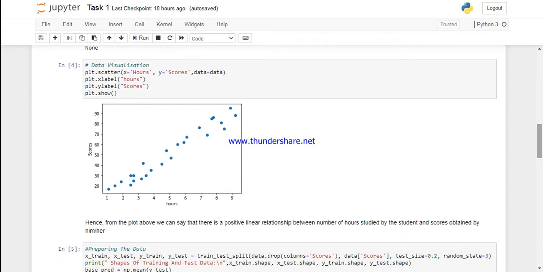Now here is a scatter plot between hours and scores, and from this we can say that there is a positive linear relationship between the number of hours studied by the student and the respective scores. Let us now prepare the data for our model building.